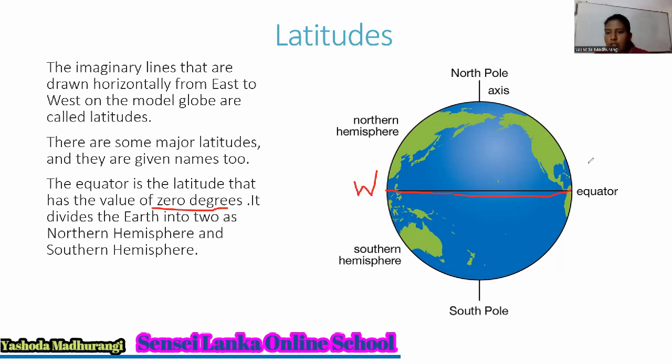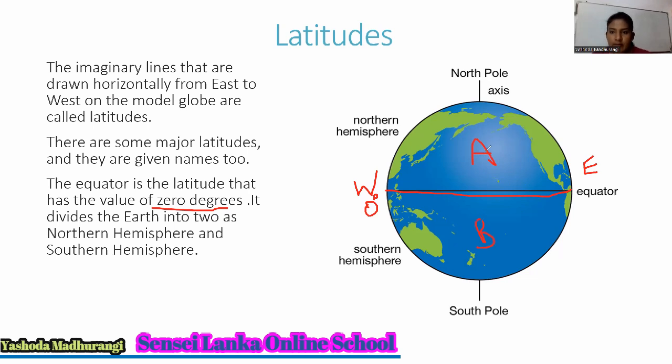From west to east, we draw. What is the value of it? 0 degree. See, we are drawing it horizontally. It divides the earth into two. If I put A and B here, these are the two parts. Equator can divide this model globe into two, A and B. What is A?